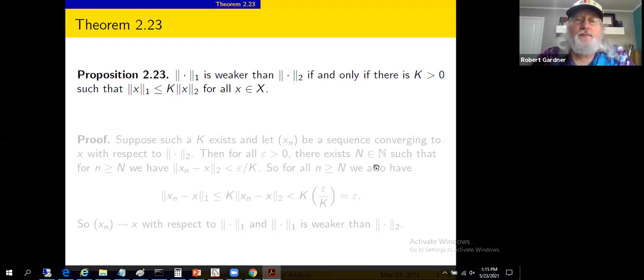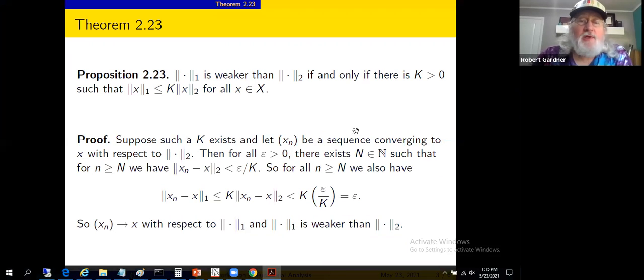So let's go through and establish that. If and only if claim. So first, suppose such a k exists, where we get this relationship here, and consider x sub n a sequence converging to, say, x with respect to the 2 norm. So we're trying to show the 1 norm is weaker than the 2 norm. If we get convergence with respect to the 2 norm, the 1 norm being weaker, we'll also get convergence. The 1 norm isn't strong enough to stop the convergence. Certainly not if the 2 norm implies convergence.